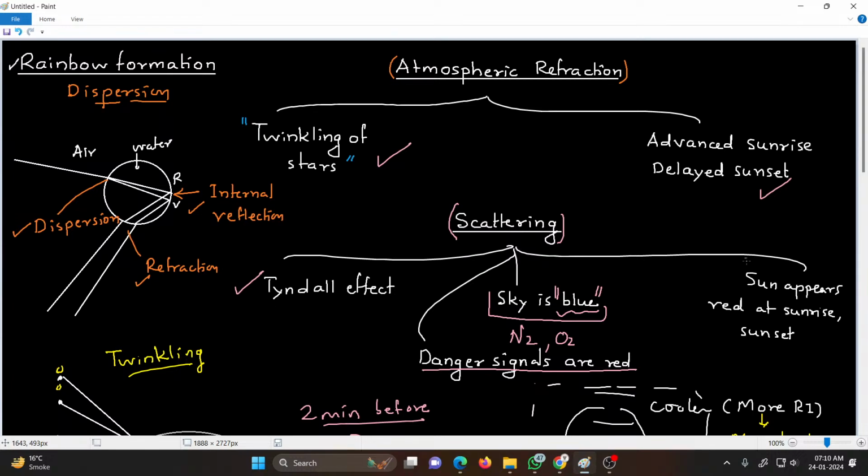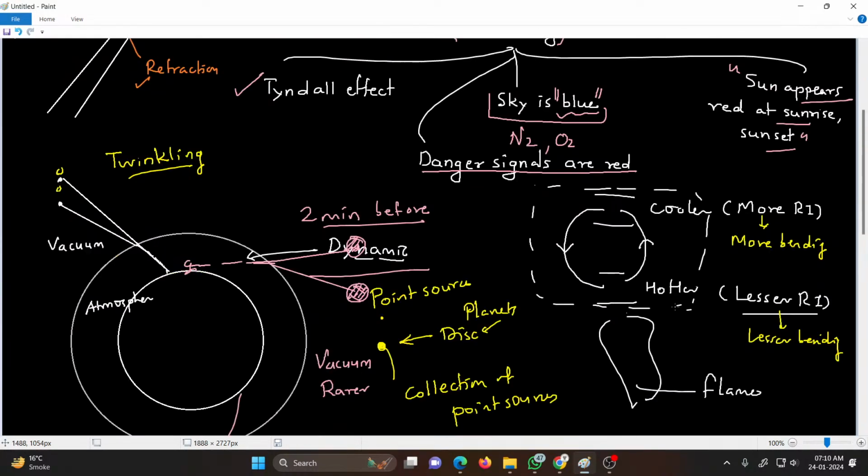This is the same reason why the sun appears red at sunrise and sunset. During sunrise, the sun rays have to pass a larger distance through the atmosphere than at midday, when the sun rays travel only this much distance, whereas at sunrise or sunset they cover a larger distance through the atmosphere.